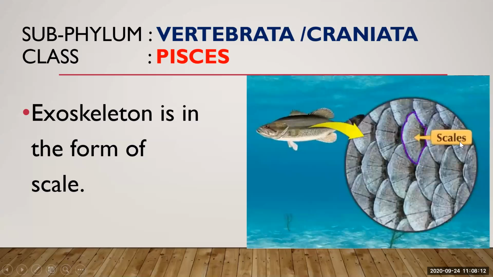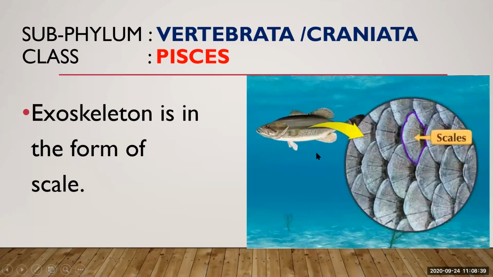So what is a scale? Scales are small, thin, horny or bony plates protecting the skin of the fish. They are flat, bony, hard, and they are over the skin of the fish for protection. So the main function of the scale is to protect the body and skin of that particular organism.